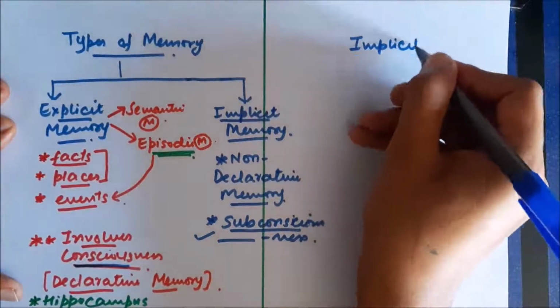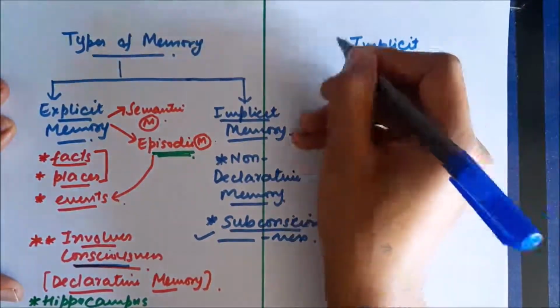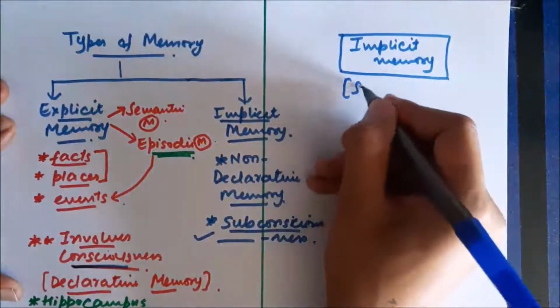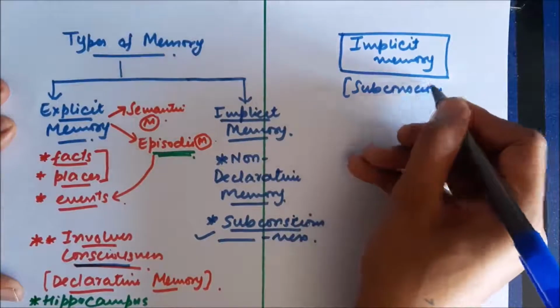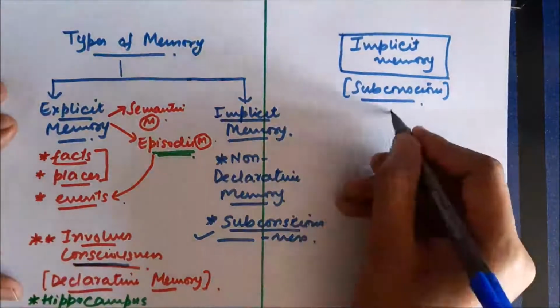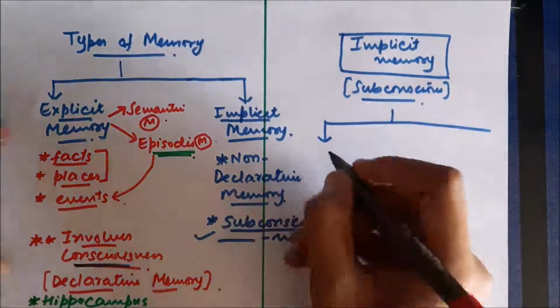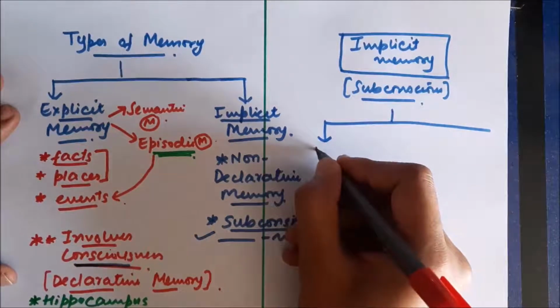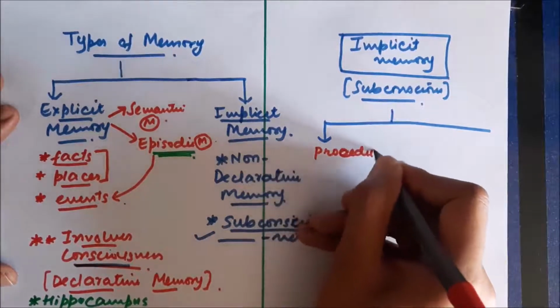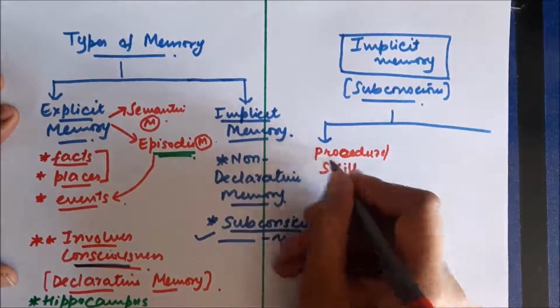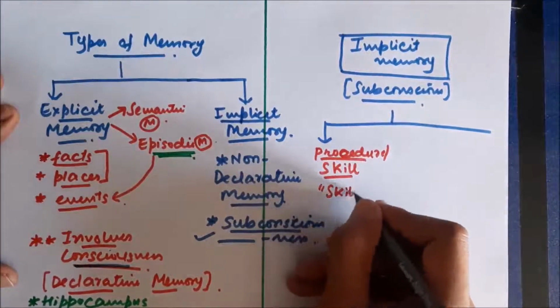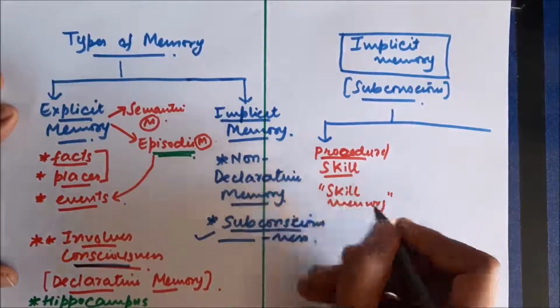Now implicit memory is of various types, and it can be divided into three main types. The first type of implicit memory is called procedural memory. It's associated with the learning of procedures or skills. It's called skill memory.